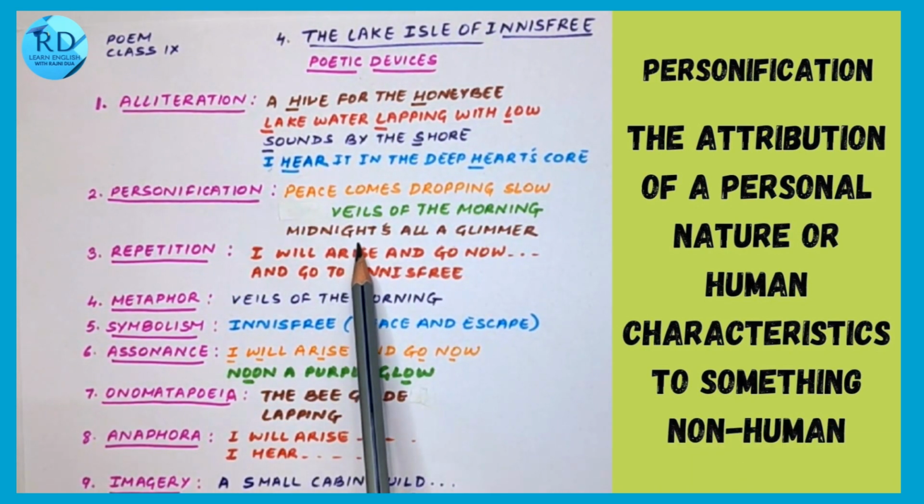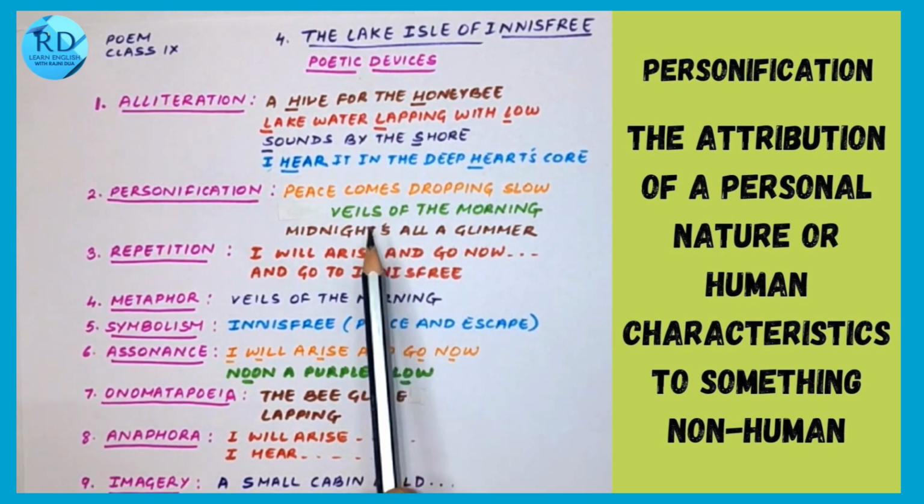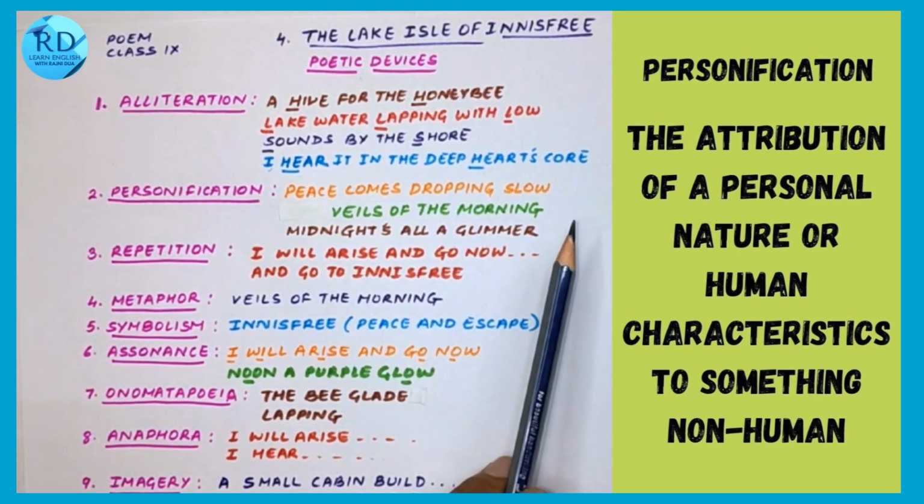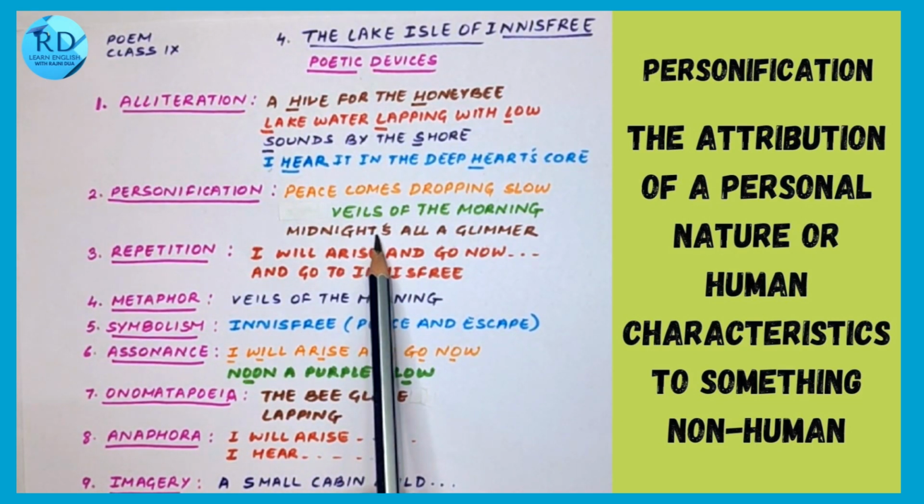In the same way, "midnight's all a glimmer". So midnight is all a glimmer, as if it consists of something very shiny. So here these things are being personified.